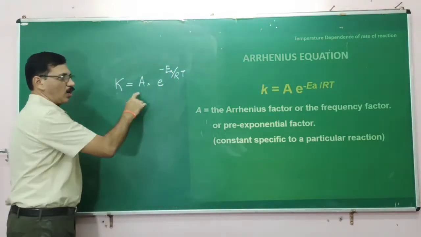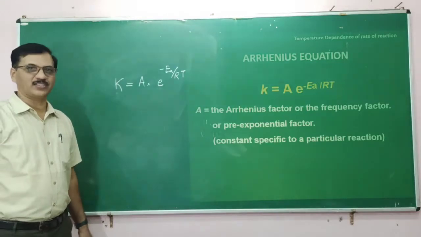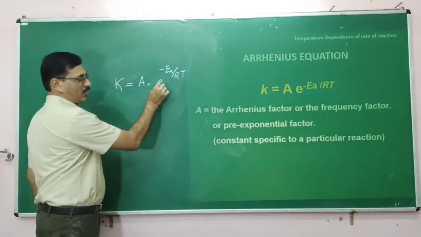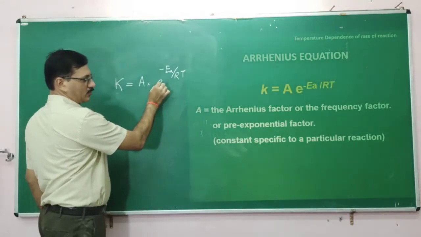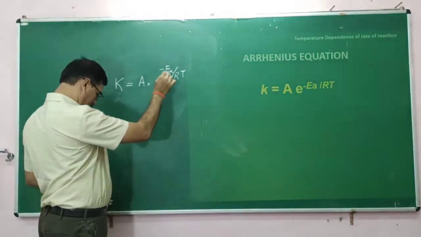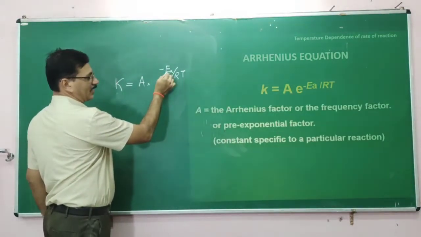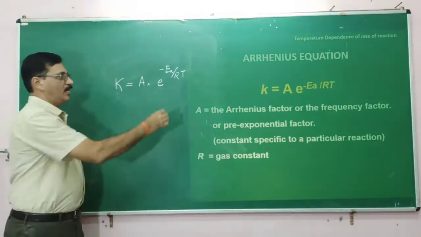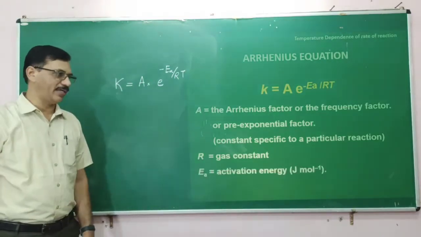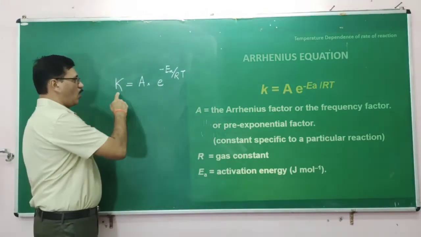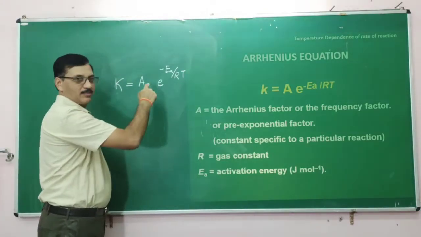So A is called the Arrhenius factor or frequency factor, a constant for the reaction, and it is in exponential form. EA is activation energy, R is the gas constant and T is temperature in Kelvin scale. So this relates how K changes with the temperature.